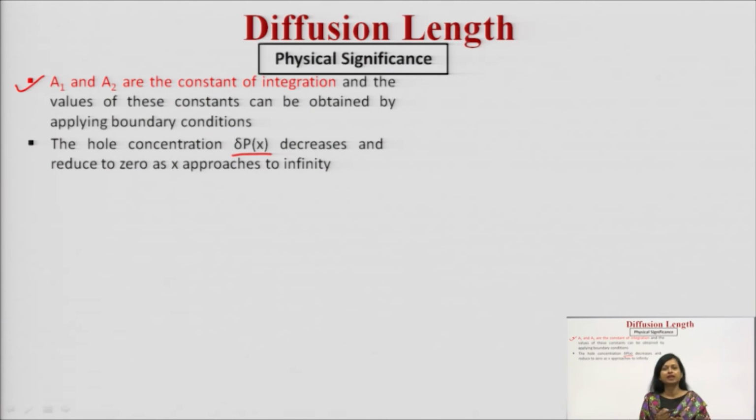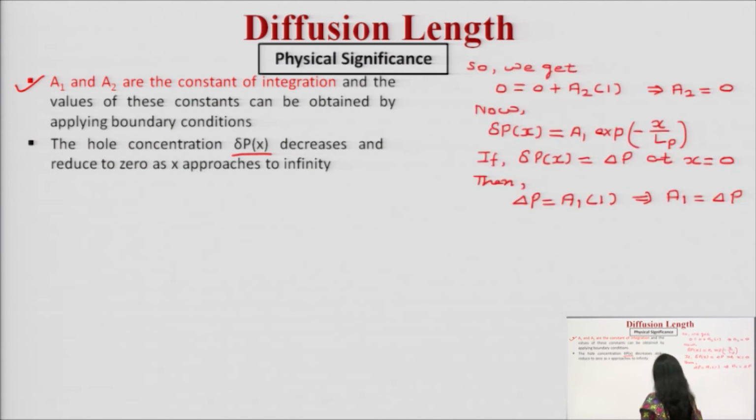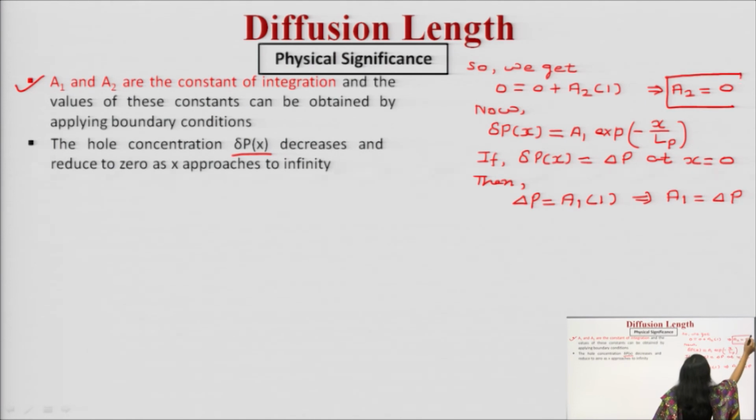As shown in that particular graph, the hole concentration decreases and decreases as you move along the x axis. So when x approaches infinity, it continues to decrease. Now let us apply the boundary conditions here. Since it decreases to 0 at infinity, you have seen that particular value, so A2 is coming out as 0.